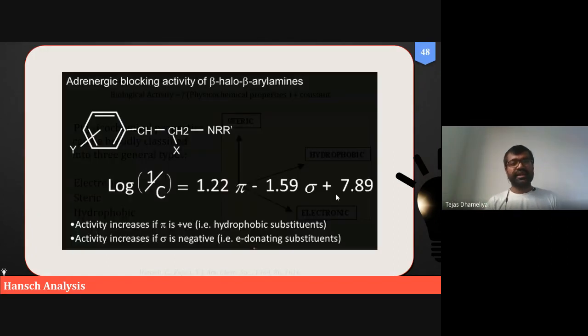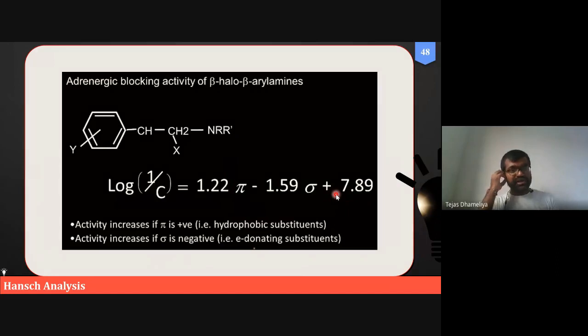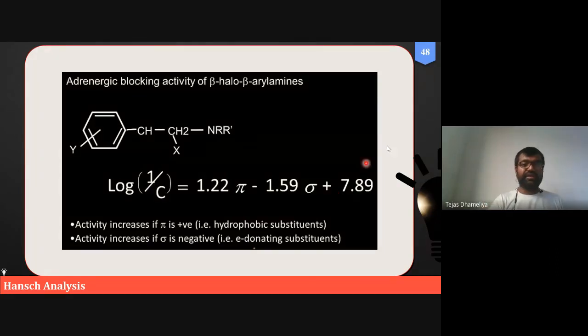Okay, and they also developed the Hansch analysis, a kind of QSAR, and later on, not by them but maybe by some other people, this is basically a kind of QSAR equation developed for adrenergic blockers, maybe alpha blockers or beta blockers, and this is the kind of structural component. So this is the structure of a compound which is used for development of QSAR.